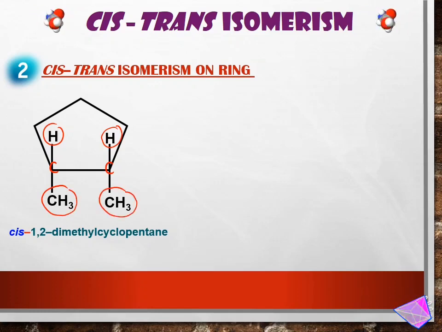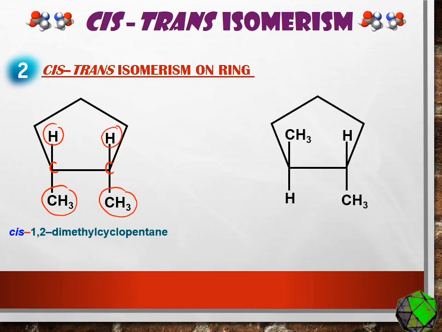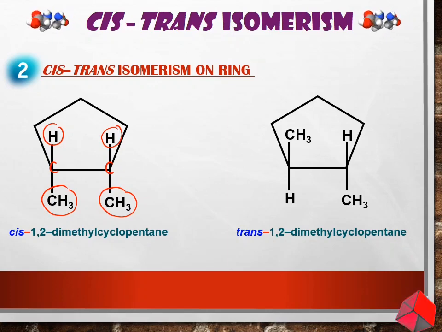So this is the cis isomer. How about the trans isomer? Yes, we just exchange the position to become the opposite side like this. So this we call the trans isomer. Understand class? Okay, so finish about cis-trans isomer.